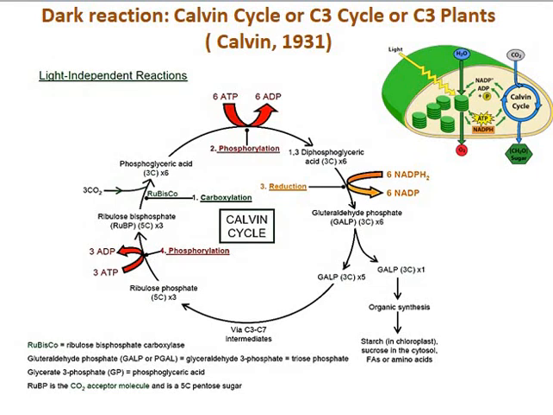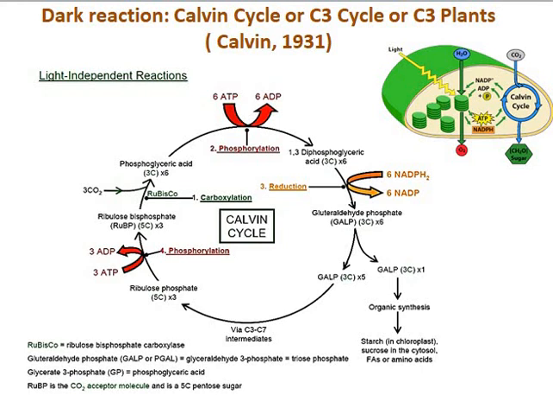Calvin cycle or C3 cycle. The synthesis of simple sugars in the dark reaction of photosynthesis discovered by Calvin is called the Calvin cycle. Calvin and Benson traced the path of carbon during the synthesis of sugars in a unicellular green alga, that is Chlorella, using radioactively labeled carbon dioxide. For this discovery, Calvin was awarded the Nobel Prize in the year 1961.